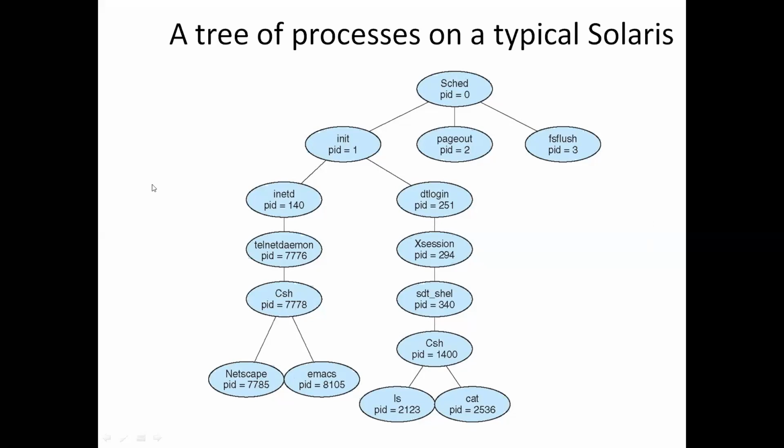This is the process tree for the Solaris operating system. The first process is the sched process, whose process ID is equal to 0. This process creates three children: the init process, the pageout process, and the flush process. The pageout and flush processes are responsible for memory management and file system management.